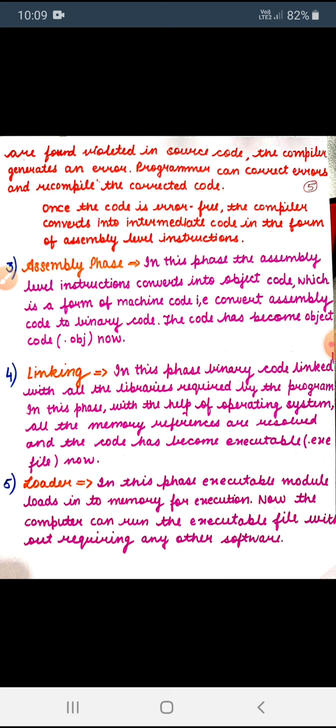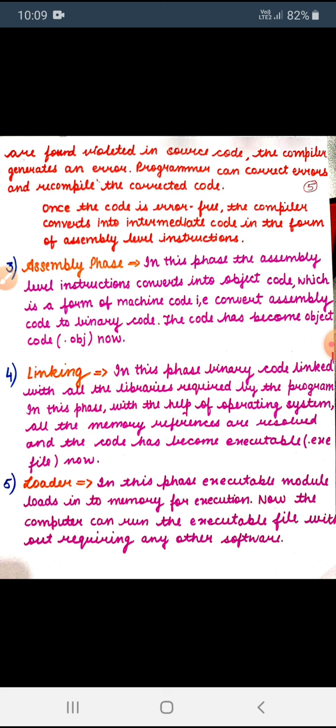Semantics means the meaningful writing. If the syntax rules of the high level language are violated, then the compiler generates an error and shows it on the screen.